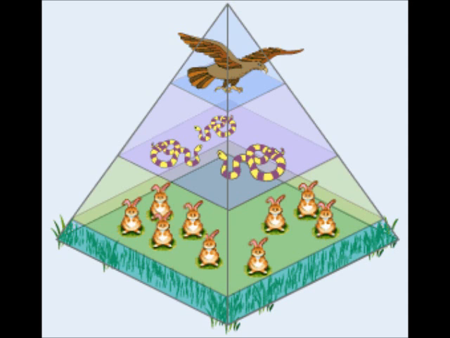An example of how the energy would flow is that at the bottom, for example, if there was 10,000 joules of energy, the next level would only take 10% of that energy. So that would be 1,000 joules for the bunnies. Then going up another level would only be 10% of that, which is 100 joules for the snakes. And by getting to the top of the tower, there would only be 10 joules when originally started with 10,000 joules because only 10% of energy passes from level to level.